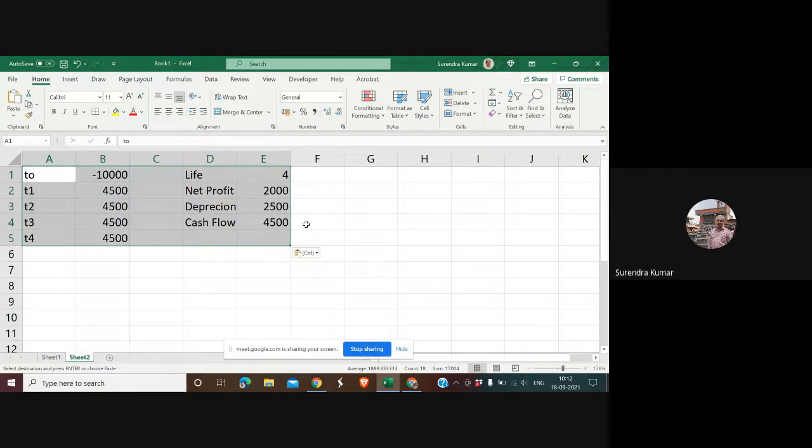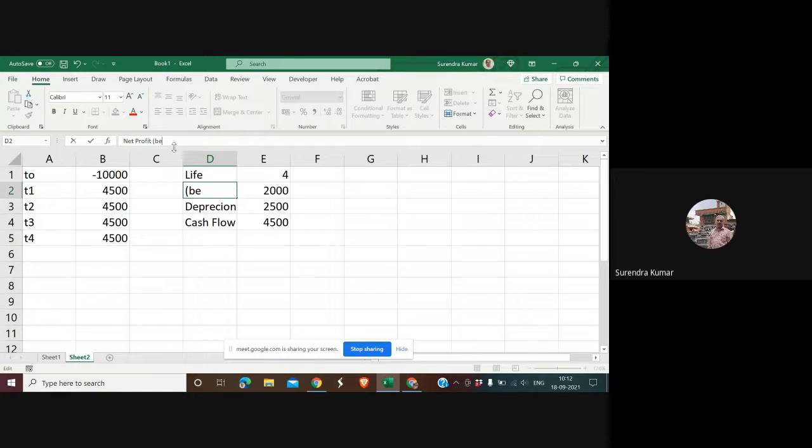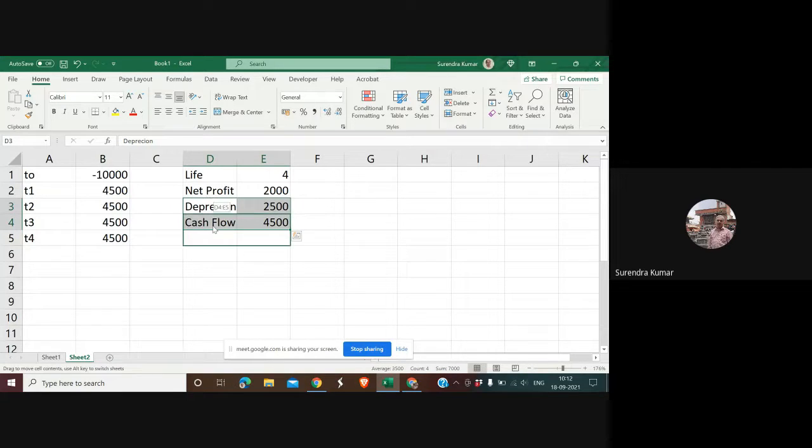So with copy and paste I got this information. So now out of this net profit, which now I designate as before tax, I need to calculate my net profit after tax.